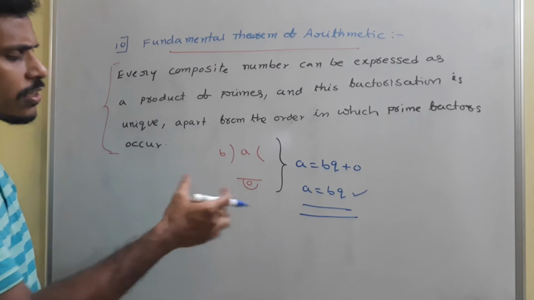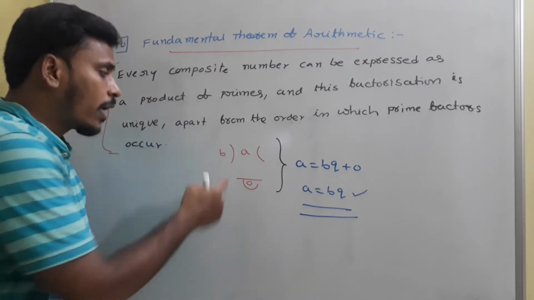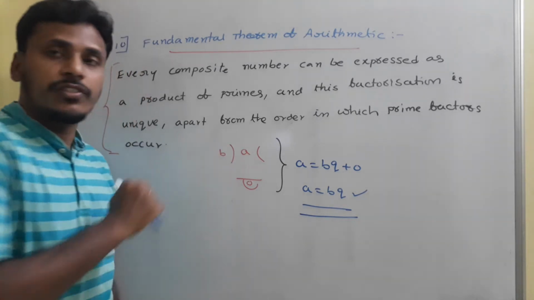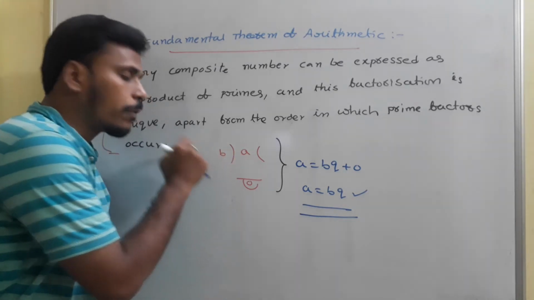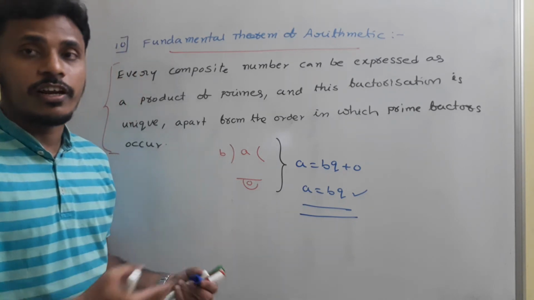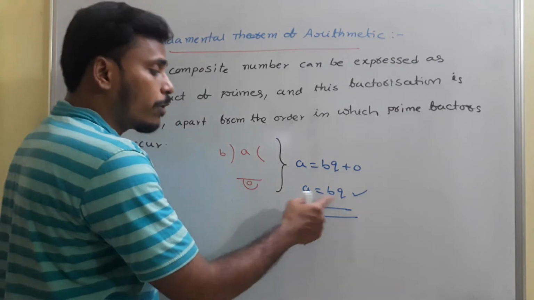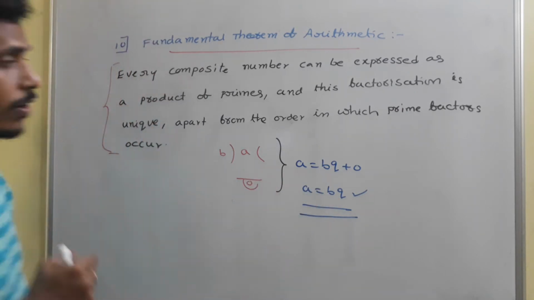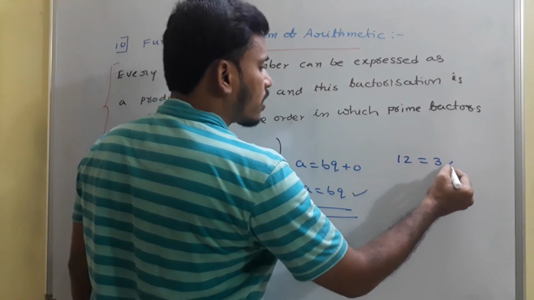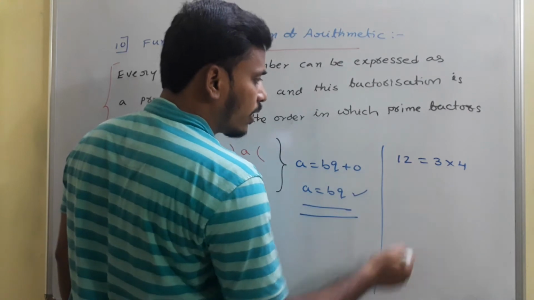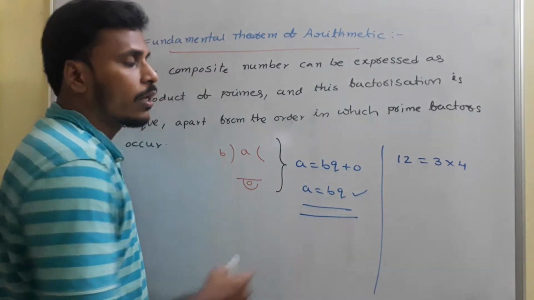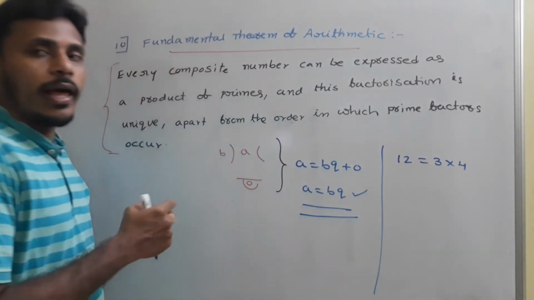By observing this we can generate different statements: a is divisible by b, b divides a, a is a multiple of b, b is a factor of a. Like that we can generate many statements. Suppose you have a number like 12, and you write 12 as 3 into 4. Clearly 12 is a multiple of 3, 12 is a multiple of 4, and 3 is a factor of 12.